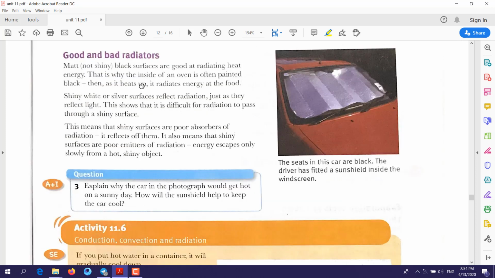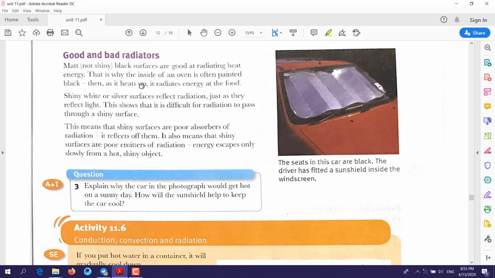Good and bad radiators. Here we will take some examples of materials that are good and bad radiators. For example, in summer they say don't wear dark clothes. Why? The reason behind this is that if you wear dark clothes, these clothes will absorb too much heat energy.